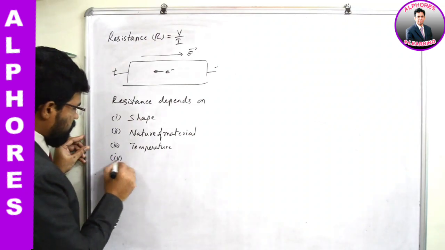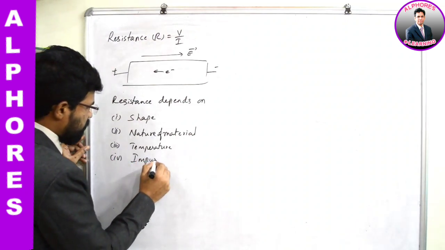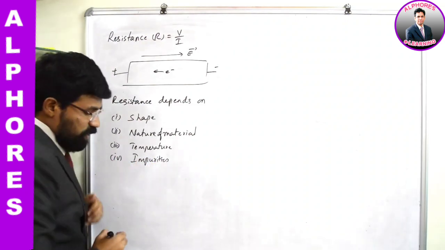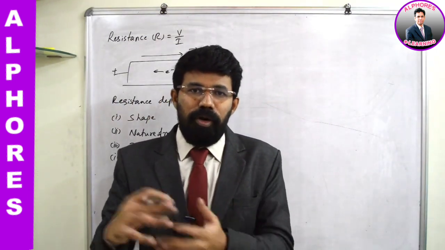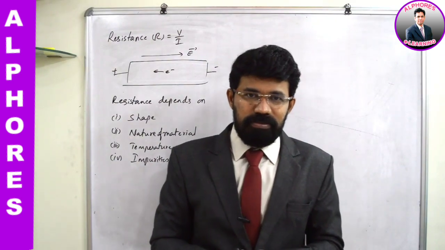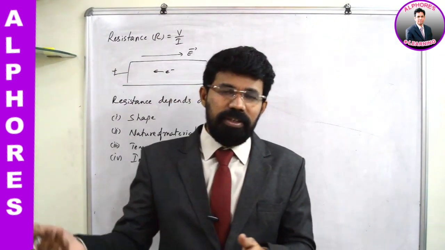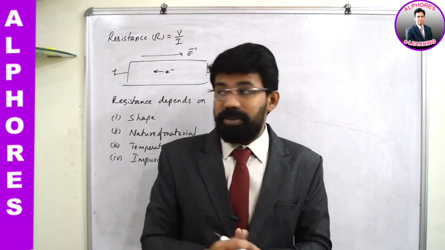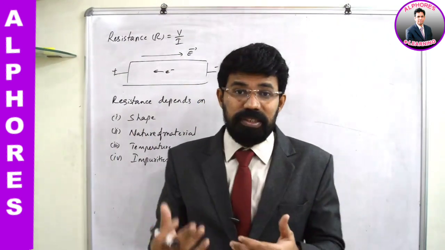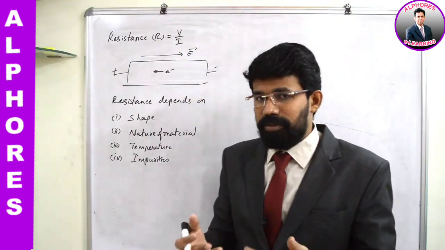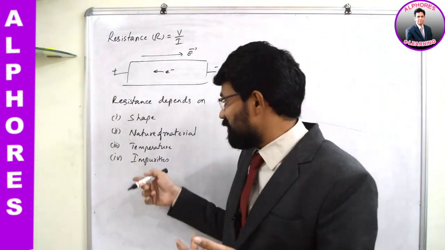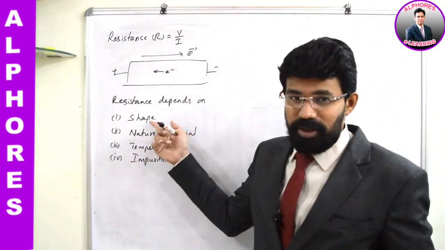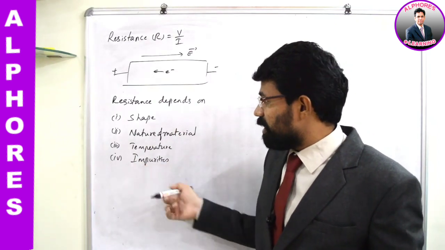And the fourth one is impurities. Impurities in the sense, if you keep any foreign entity inside a conductor, if you add some other material to the conductor, then also what happens to the resistance? Resistance gets influenced. I'll tell you actually what influence, in the sense the resistance may increase, may decrease. But here in all these cases, shape, we'll talk about shape a little bit clearly.